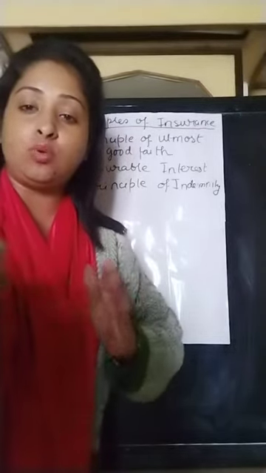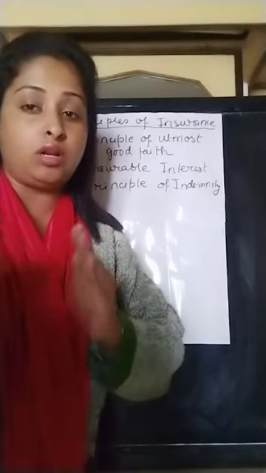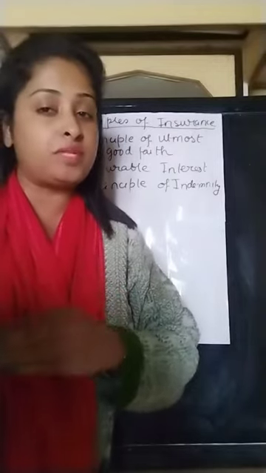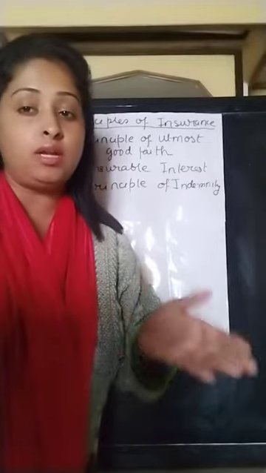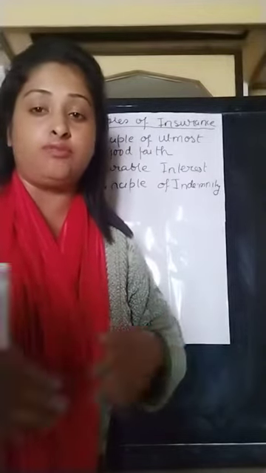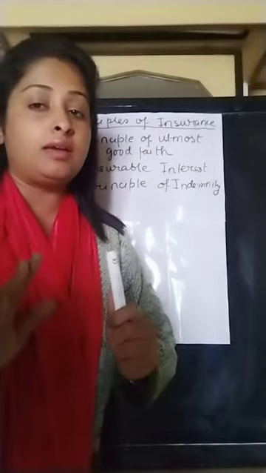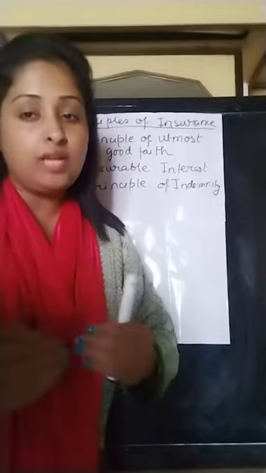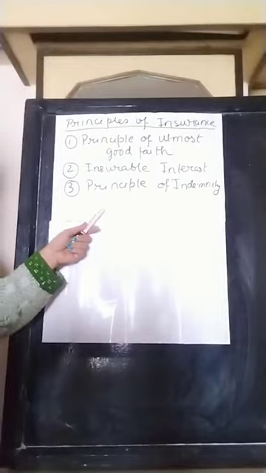He can get only the value of the loss that has occurred. If the loss is of rupees 50,000, he is entitled to get 50,000 and not the full policy value of 2 lakh rupees. Thus he can make no profit out of it. He could be compensated only for the loss suffered by him. This is stated in the principle of indemnity.